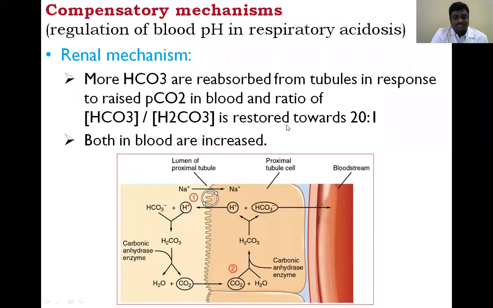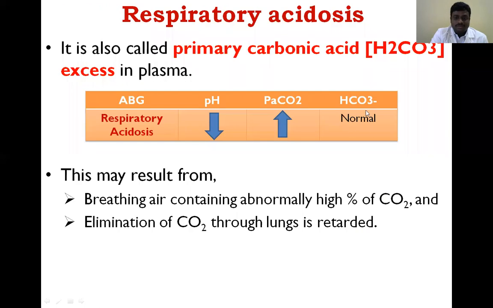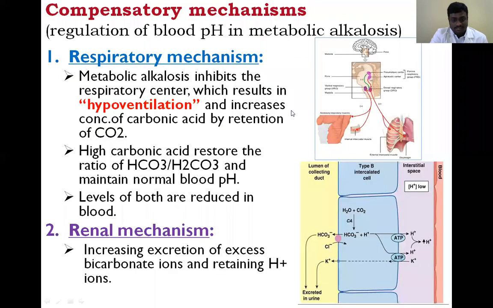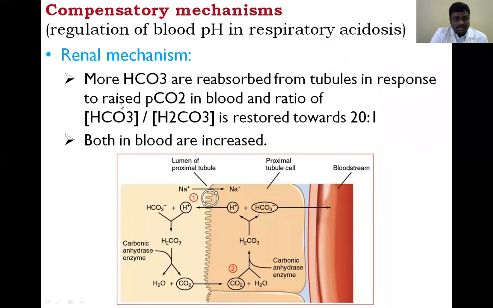So what is the compensation? The main compensation takes place in the kidney. More bicarbonate is reabsorbed from the tubules. When the partial pressure of carbon dioxide is increased, more bicarbonate is reabsorbed from the tubules.